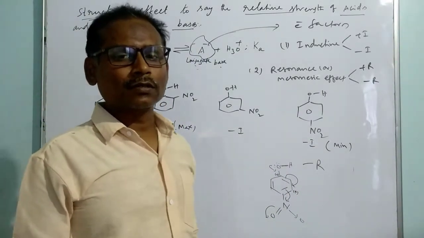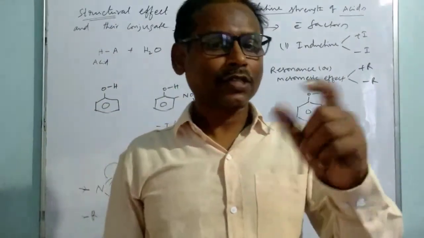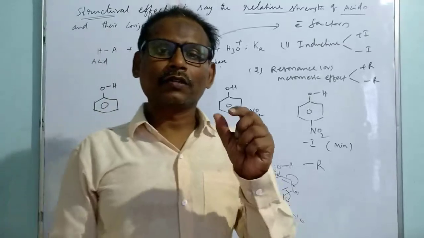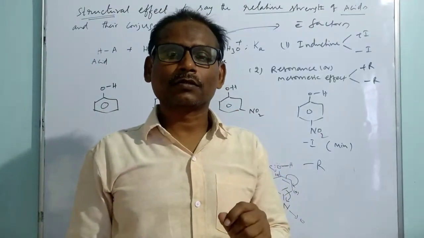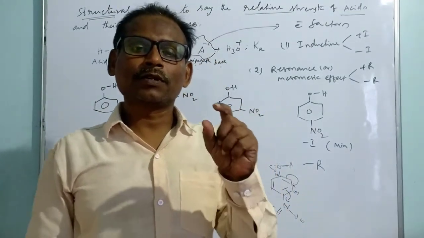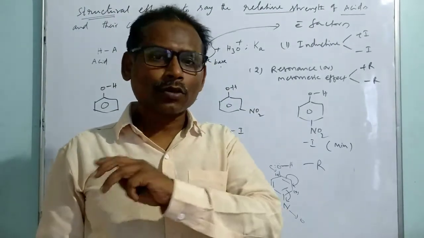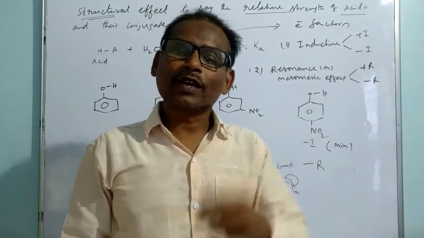This resonance is not affected by distance. The inductive effect alone depends on distance. If the group is very near, the inductive effect is maximum. But in the case of resonance, there is no question of distance, because it works via conjugation.